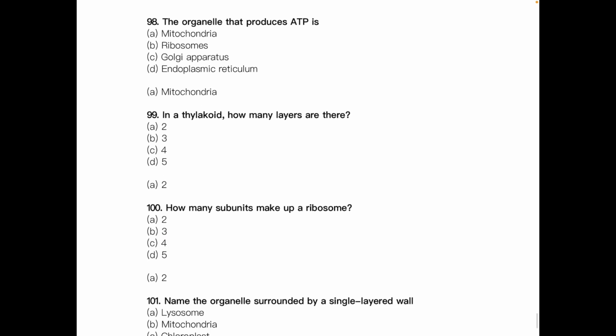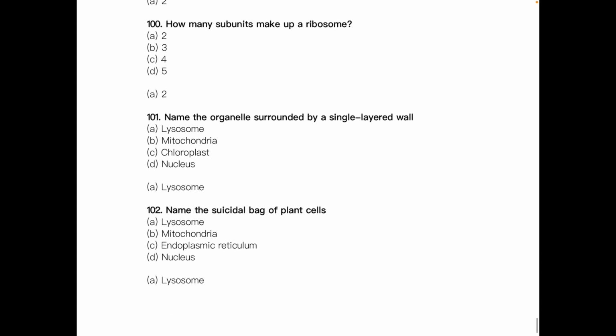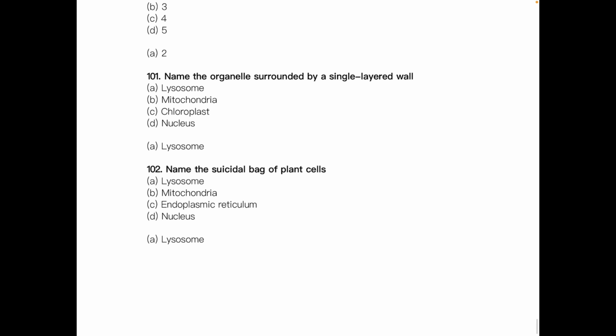The organelle that produces ATP is dash. The answer is mitochondria. In a thylakoid, how many layers are there? The answer is 2. How many subunits make up a ribosome? The answer is 2. Name the organelle surrounded by a single layered wall. The answer is lysosome. Name the suicidal bag of the cell. The answer is lysosome. And that's it for the cell biology section.